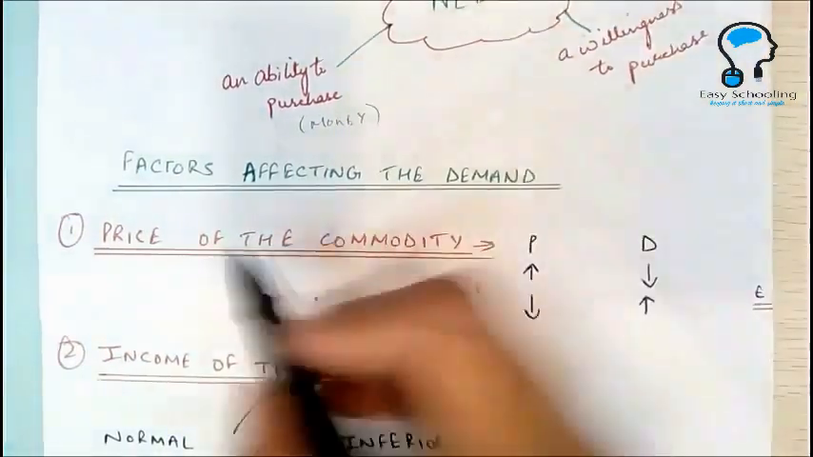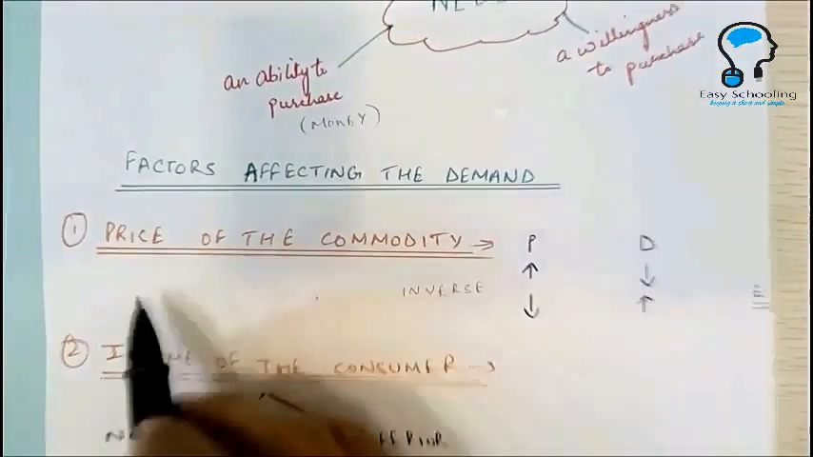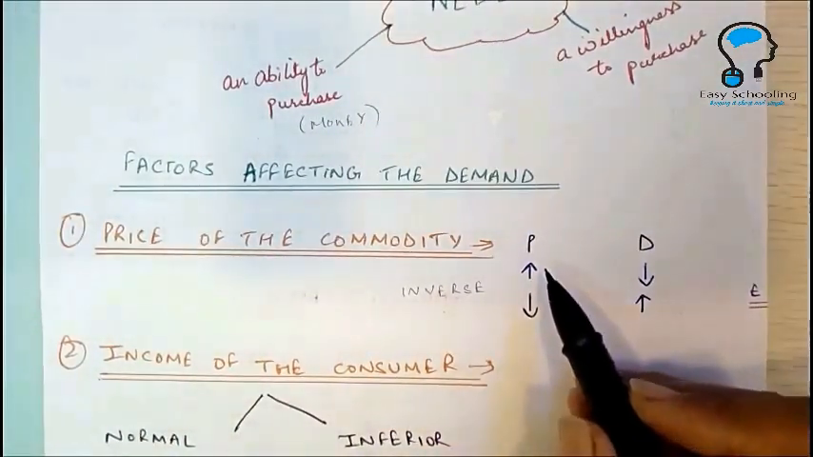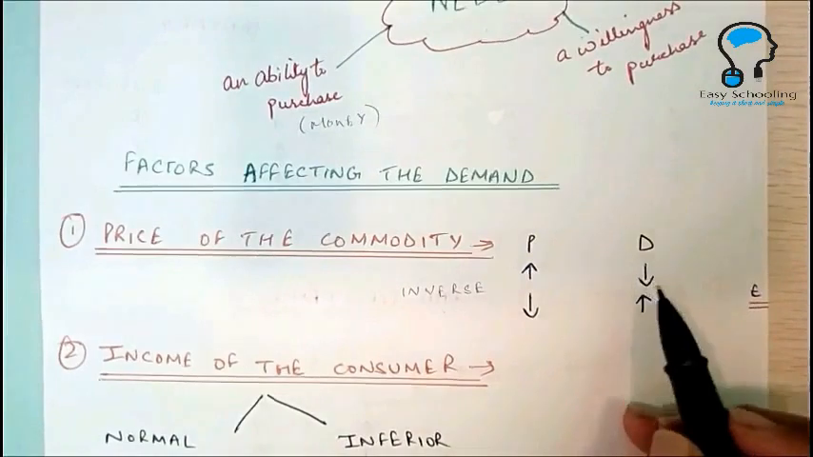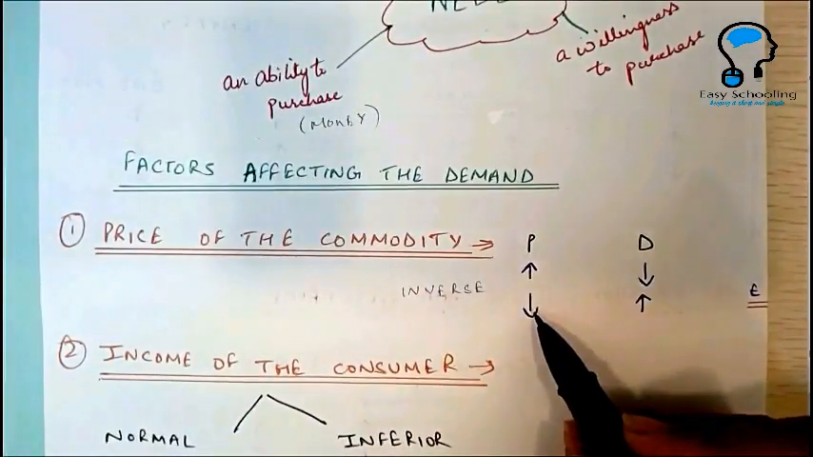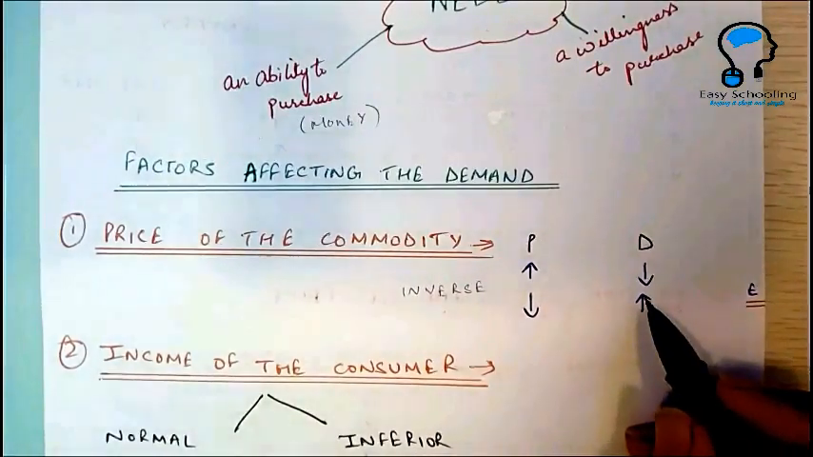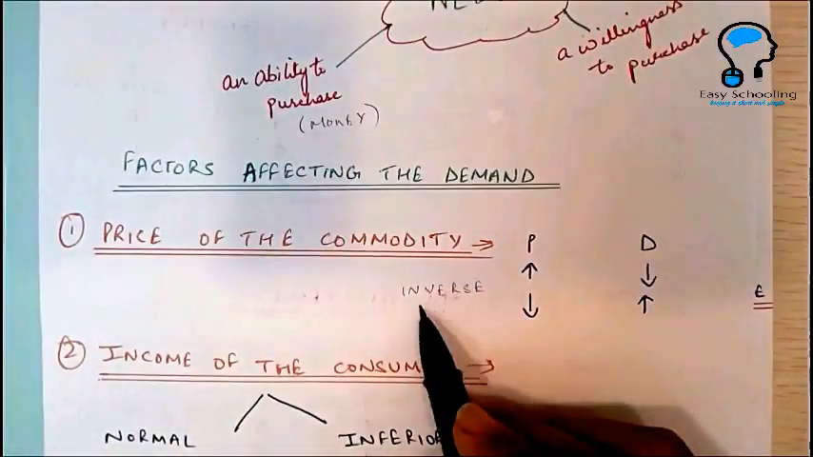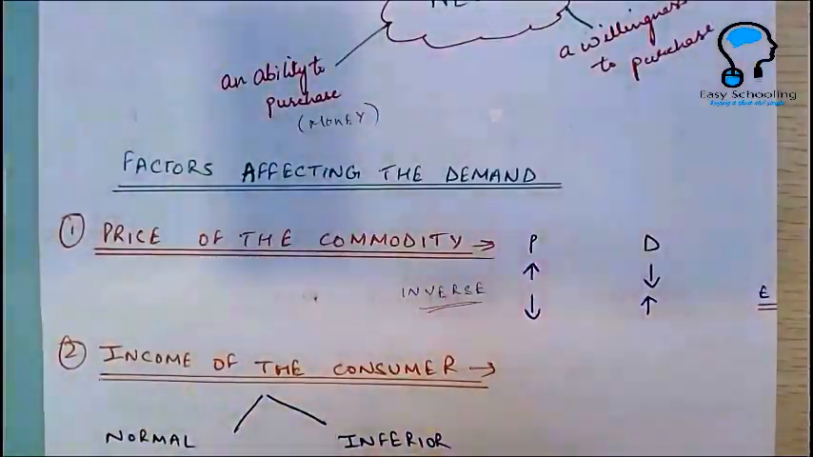Now, what are the factors that affect the demand of a commodity? See, first one is price of the commodity. Generally, when price increases, the demand for that commodity falls. And inversely, when the price decreases, the demand increases. So price and demand of a commodity have an inverse relationship between each other.